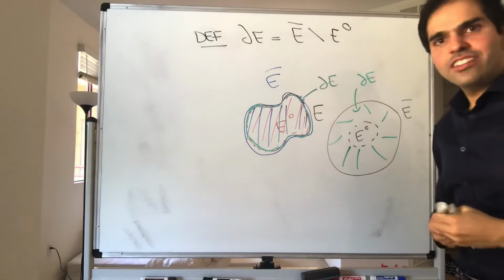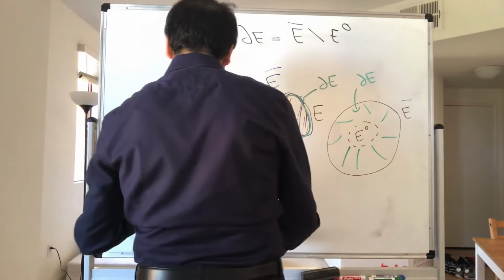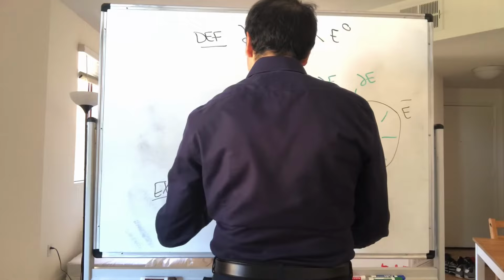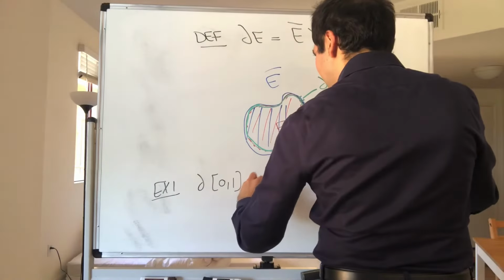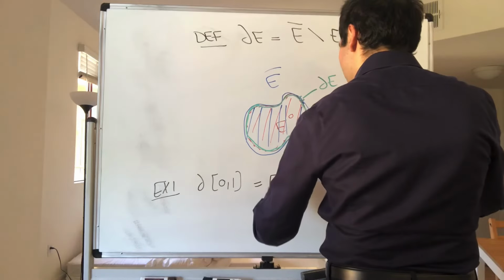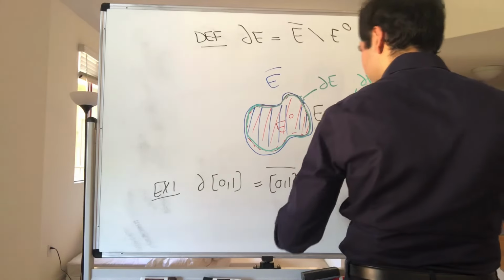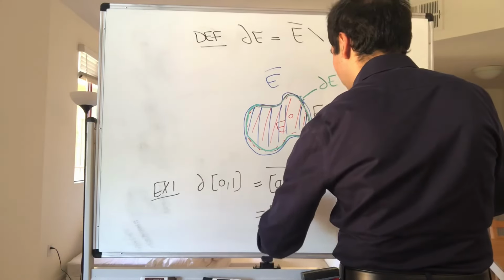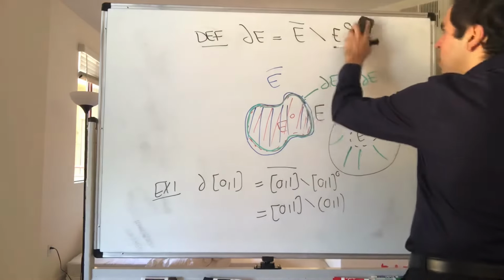So now let's do just a couple of examples with this. What is the boundary of the interval [0, 1]? Well, let's see. By definition, that is the closure of [0, 1] minus the interior of [0, 1]. But [0, 1] is closed, so the closure is just [0, 1]. And the interior is just the open interval (0, 1).